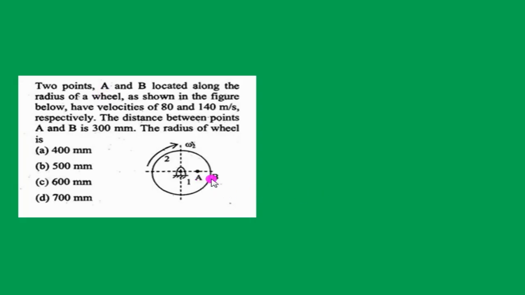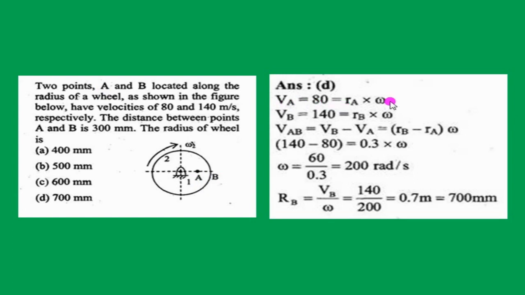There are 2 points A and B located on the wheel, having the velocity of 80 meter per second and 140 meter per second. The distance between the 2 points is 300 mm. Then what is the radius of the wheel? We know that velocity equals r omega. By substituting the given values in these formulas, we can get omega equal to 200 radian per second. Now substitute this omega value in this second equation. We can get the radius of the wheel is 700 mm. The correct option is D, 700 mm.